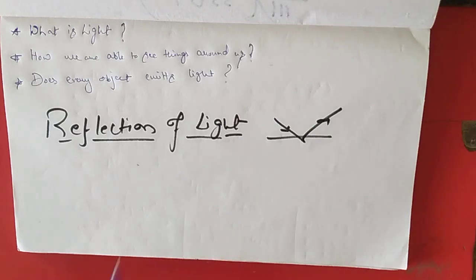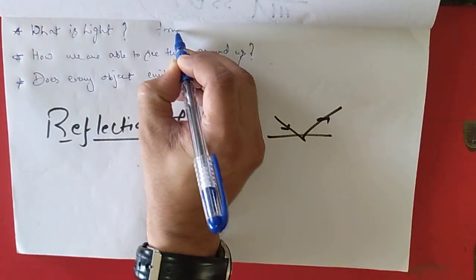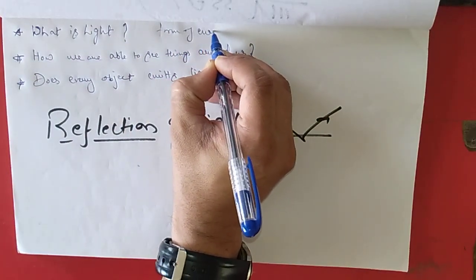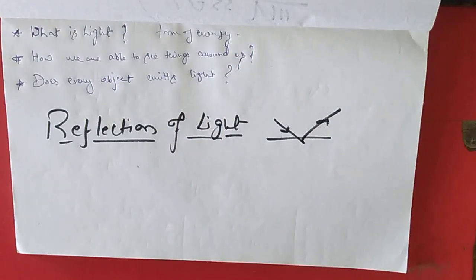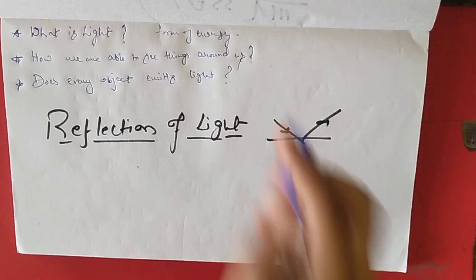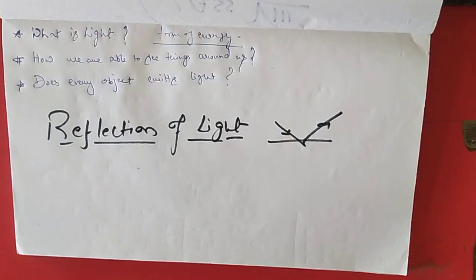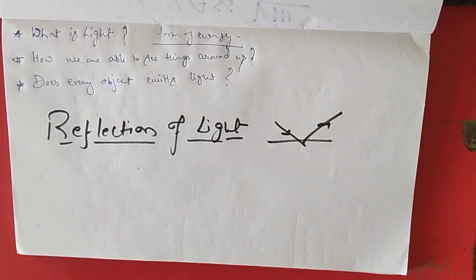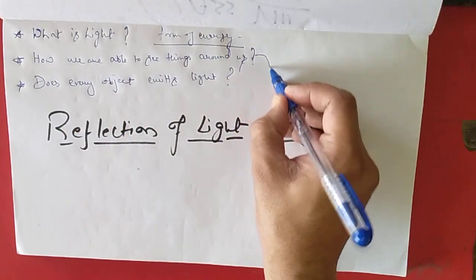So light is a form of energy which enables us to see things. What is light? Light is a form of energy which enables us to see the things or objects around us. This is the answer to this question. Now, the second question is how we are able to see the objects. The answer to this question we will discuss with this topic.